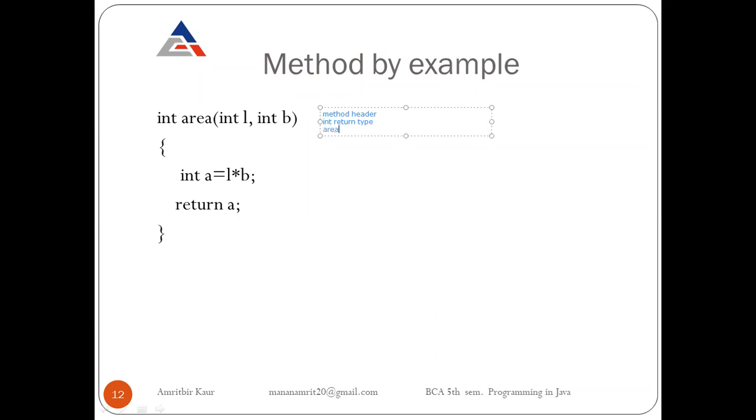Area is the function name, we can say method name, and L and B are our parameters. We pass parameters. And in the method definition, we also write the data type with the parameters. If you do not write the data type, then an error will occur. So then these curly braces are the method body.